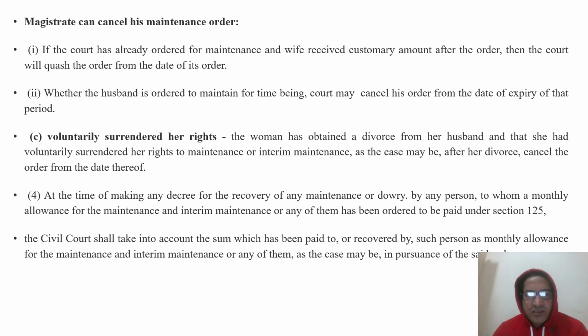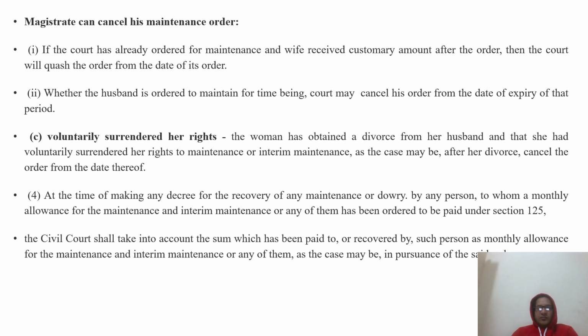But something else is also there that the magistrate can cancel the maintenance order. That means if the court has already ordered the maintenance and the wife receives the customary amount after the order, then the court will quash the order from the date of its order. And where the husband is ordered to maintain for the time being, the court may cancel the order from the date of expiry of that day.